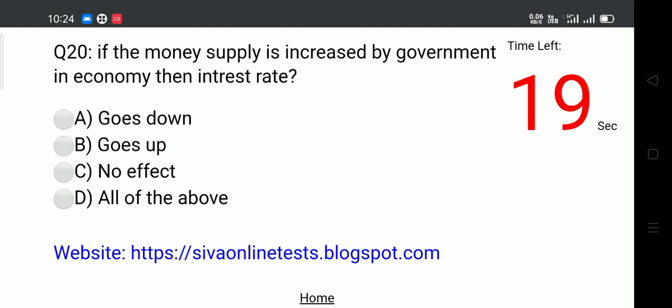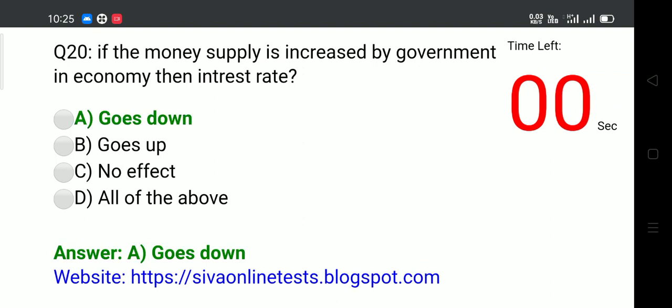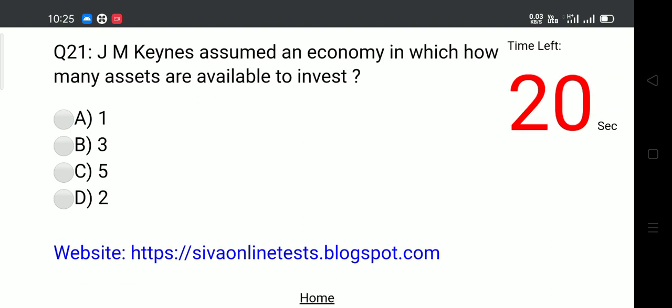Question 20. If the money supply is increased by government in economy, then interest rate. Options: A. Goes down, B. Goes up, C. No effect, D. All of the above. Answer: A. Goes down.